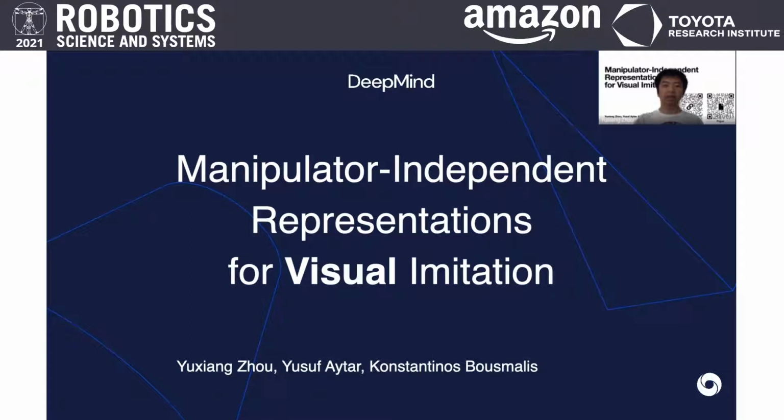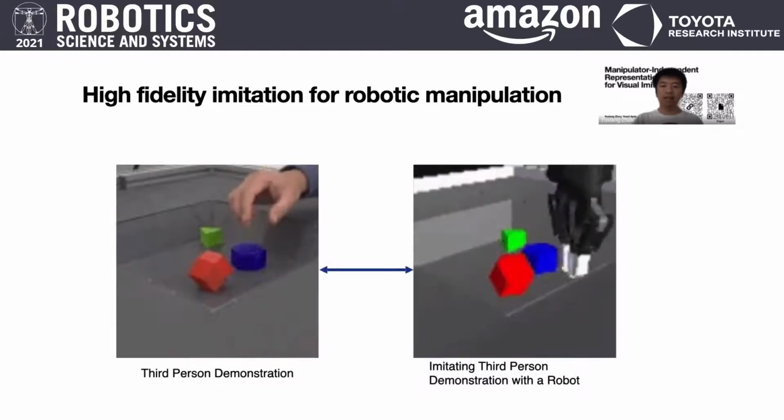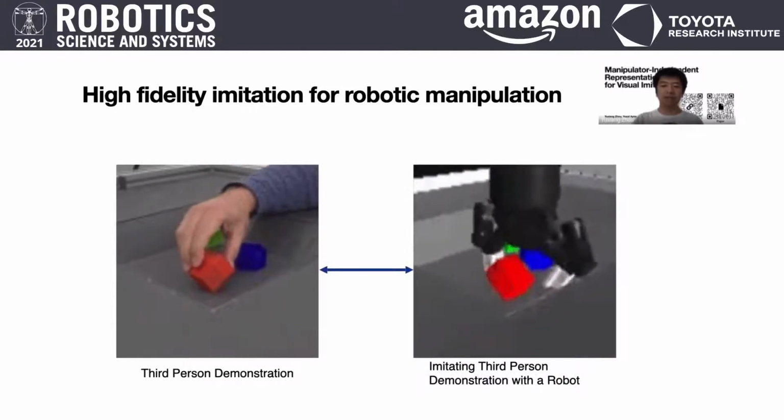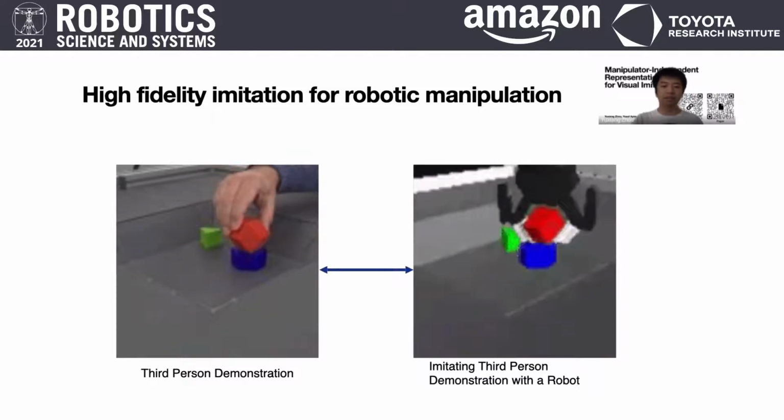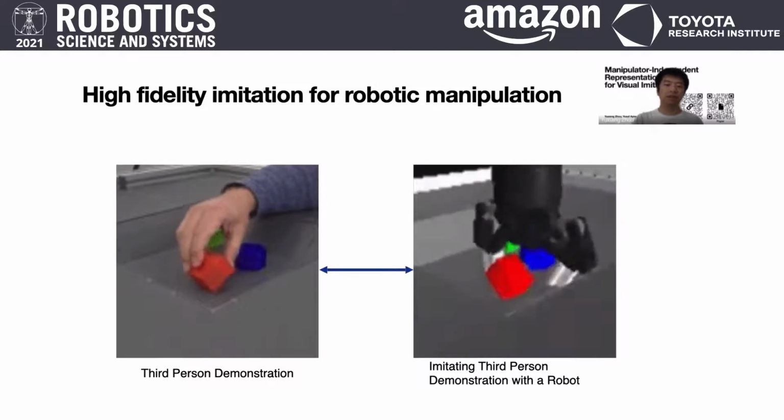Manipulator-independent representations for visual imitation. We want to equip our robots with the ability of third-person imitation, particularly specialized for a cross-embodiment scenario. For example, here we see a human stacking a red object on top of a blue object with hand. We want our robot to understand and replicate single trajectories as precisely as possible, using only vision. We will start with imitating such trajectories in simulations shown in the video on the right.